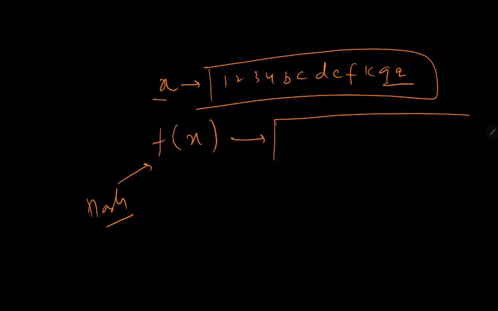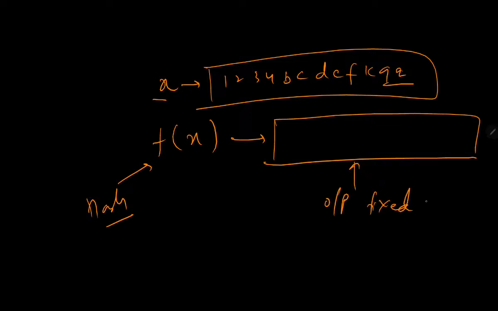It is going to generate some output, and that output is fixed in length.